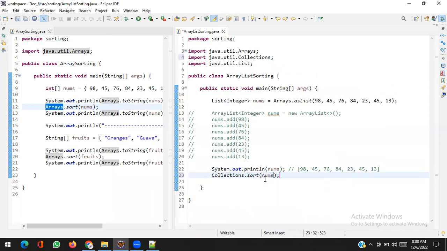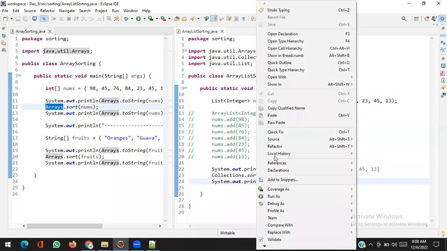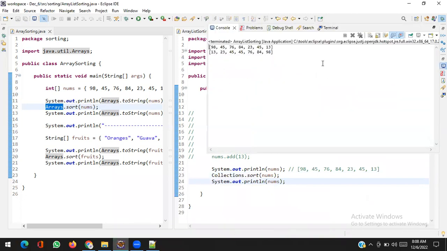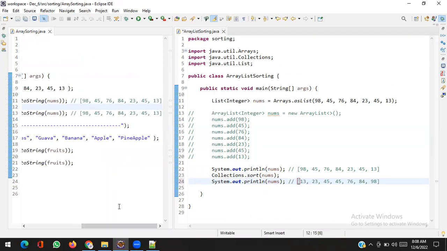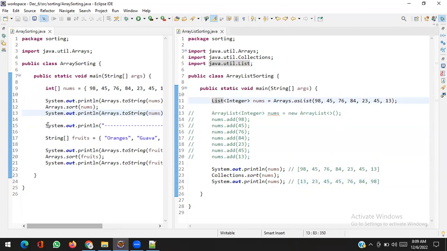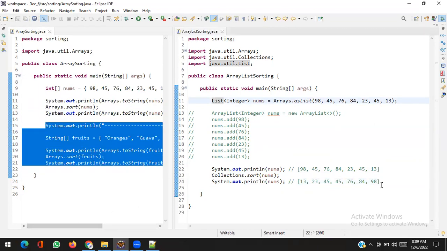So nums. Wow. And after that I will again print, and let me check the answer. Sorted or not? Sorted or not? Please tell me. You people don't speak, it's not good. Yes or no? Yes. Yes.